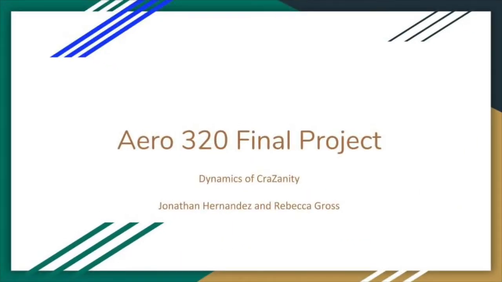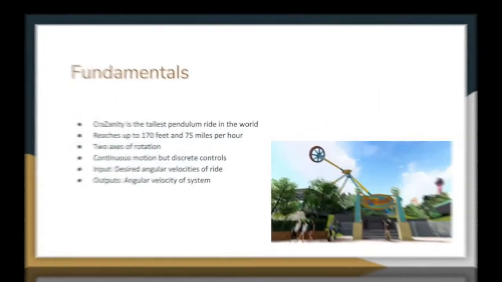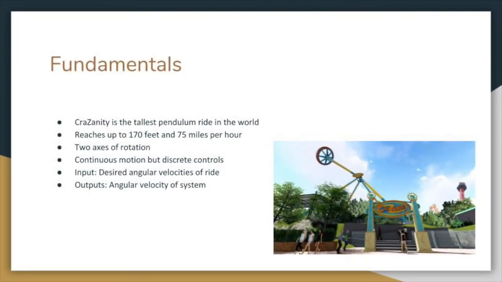Today we will be talking about the dynamic analysis of the ride CraZanity, located at Six Flags in Santa Clarita, California. CraZanity is the tallest pendulum ride in the world, reaching up to 170 feet and speeds of up to 75 miles per hour. In our analysis, we considered two axes of rotation, the wheel of the ride about the pendulum and the pendulum about the base of the ride.